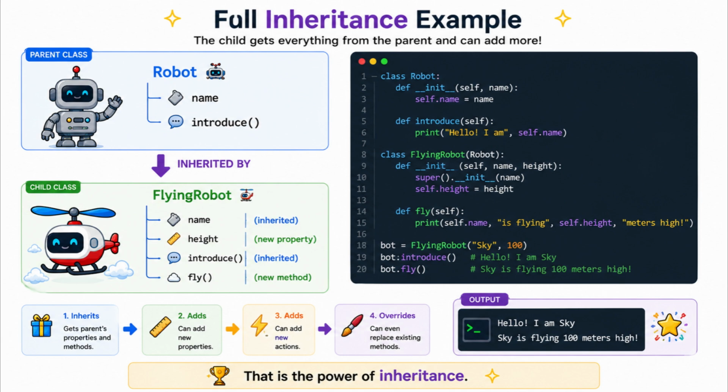Flying Robot adds a flying height. Sky introduces itself politely, then immediately blasts into the sky. The child kept everything useful from the parent, added some cool upgrades, and became a superhero robot. That's the magic of inheritance.